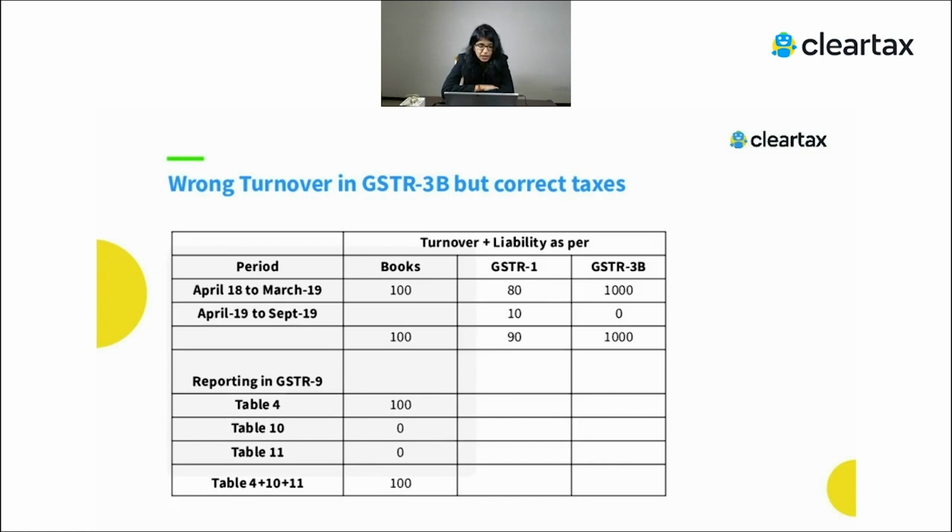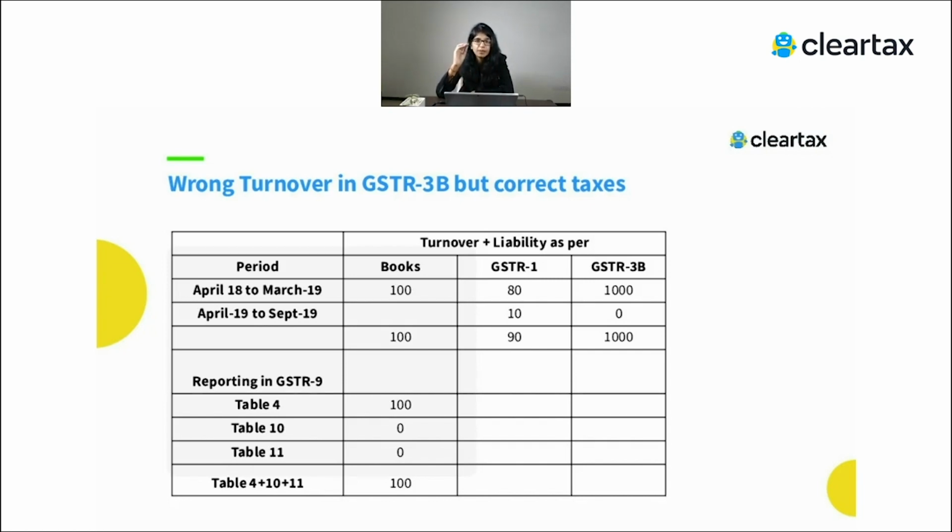The third example is, let's say for financial year 18-19, as per books, your turnover is 100 rupees. In GSTR 1, it's 80 rupees; you have shown 80 rupees. And in 3B, you have shown 1000 rupees. You have made a mistake and shown 1000 rupees. Now the question is how to report and where. Your correct liability here is 100 rupees, right? And GSTR 9 actually talks about showing the correct liability.